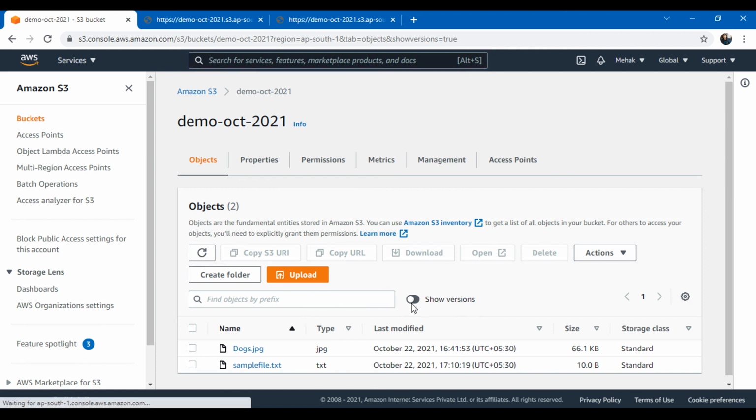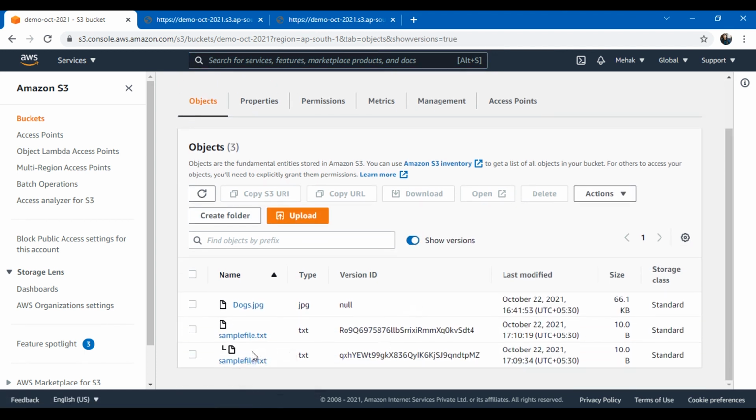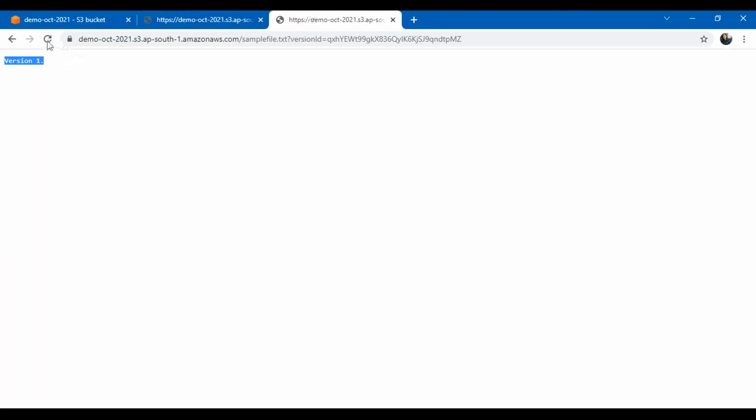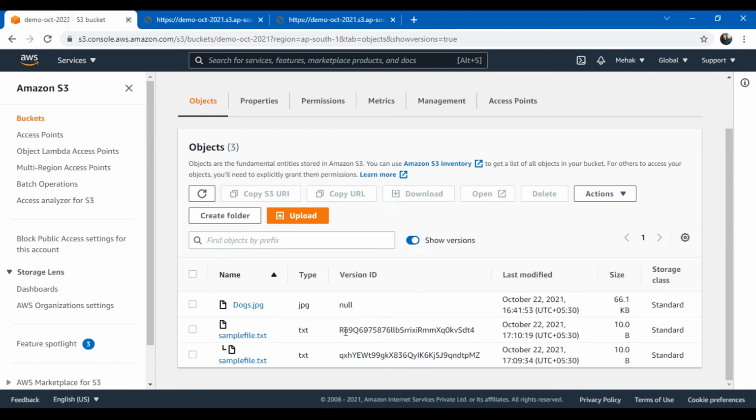Now if I again click on show versions, you can see both versions are there, and the current one is there. The current one is version 2 and the previous one is version 1. Okay, so this is how we work with versioning. You can keep multiple versions of the same file in the same bucket. So this was about versioning.